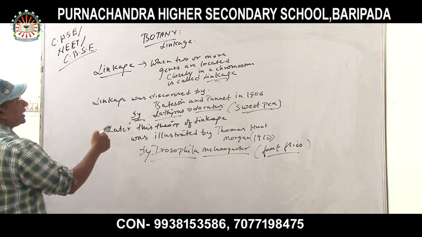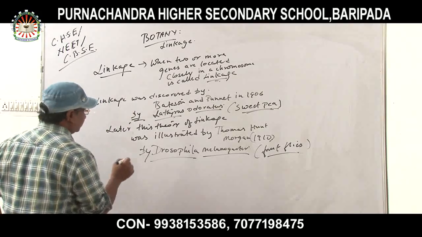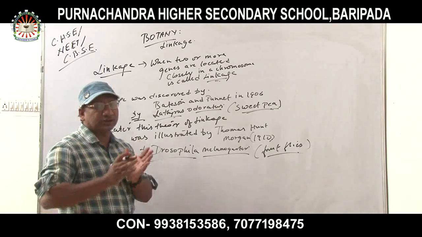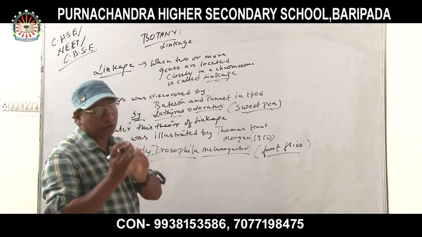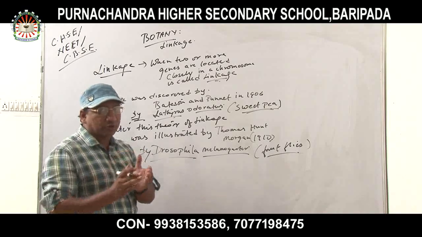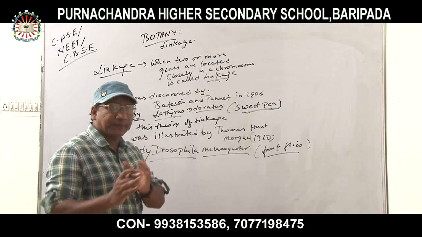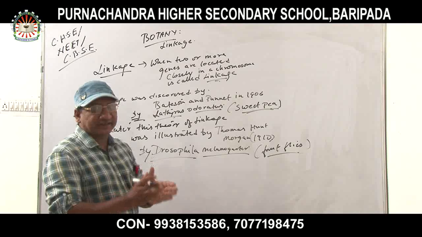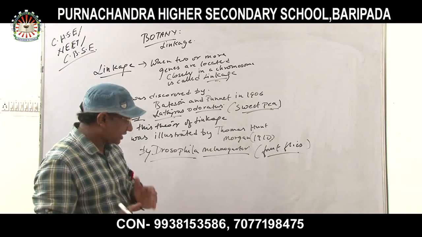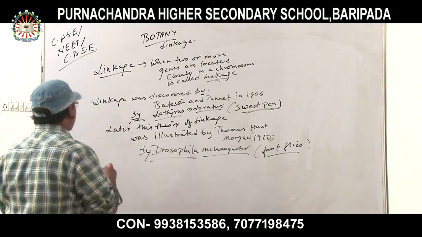Next, how many types of linkage are there? Based on the presence of genes in a chromosome, linkage was classified into two types. One is complete linkage and another one is incomplete linkage. I am showing you now.